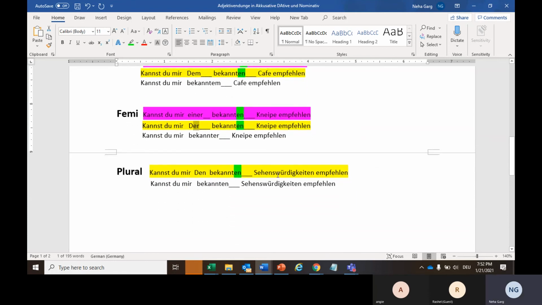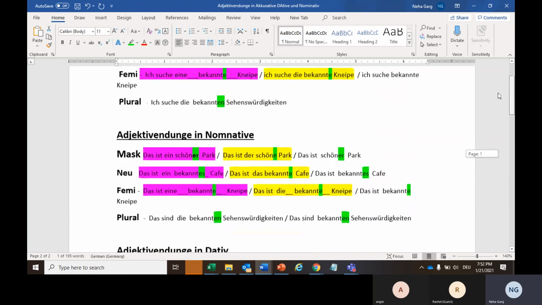Same goes with plural. Sehenswürdigkeiten, worth-seen places, is plural. So the plural will change to den. So den bekannten Sehenswürdigkeiten. And here also extra en. This en with no article is coming from this en, not this one. So with no article, whatever we are adding is coming from the ending of the bestimmt or unbestimmt article.